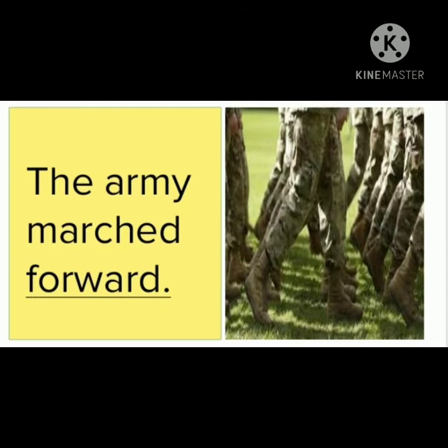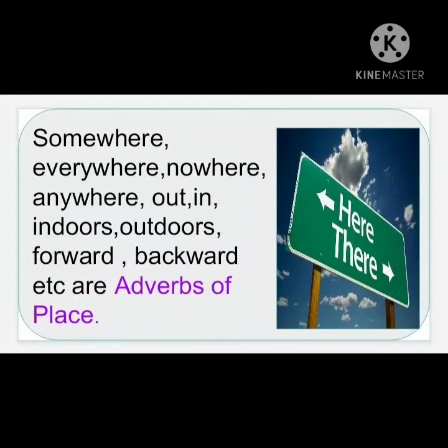Where did the army move? The army marched forward. So, forward is the adverb of place. More examples of adverbs of place are somewhere, everywhere, nowhere, anywhere, out, in, forward, etc.